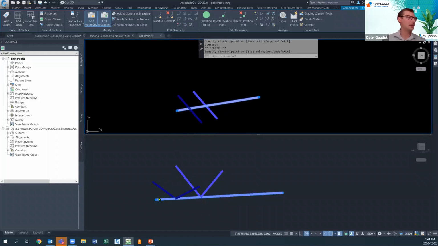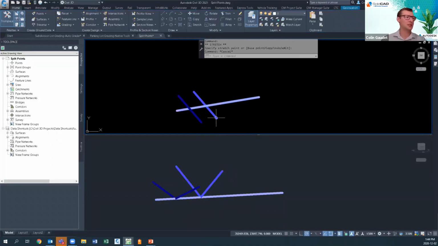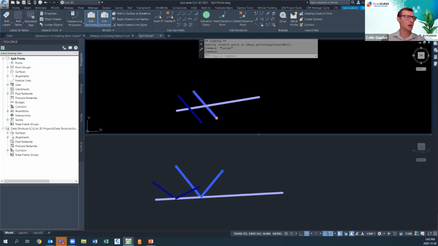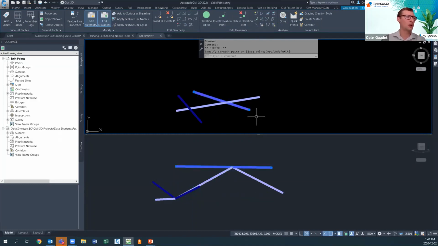They're both taking the elevation of that lightest blue line when they intersect together. And that's by design with Civil 3D. Now, what happens if I move this middle blue line? Now it dictates the intersection point. So Civil 3D has a rule in place that says the last feature line edited is going to dictate those elevations.